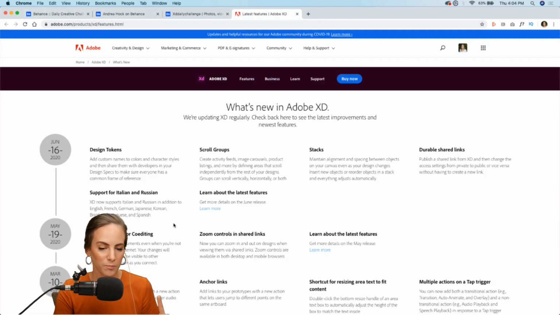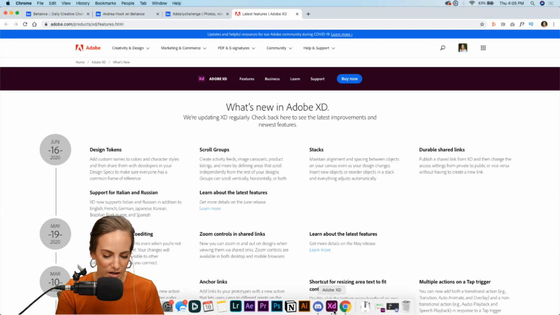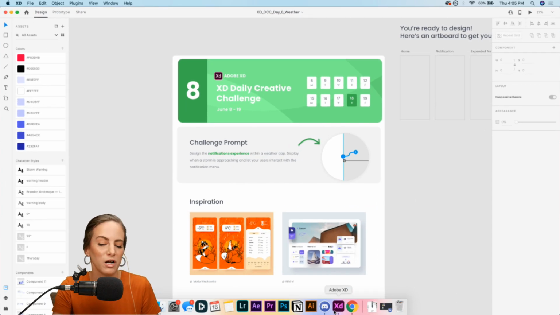Okay, another thing. There was a brand new release for Adobe XD, pretty recent, on Tuesday. If you didn't watch Howard's stream on Tuesday about all the new features, you can come over here and check them out: design tokens, scroll groups, stacks, all of these other ones. So definitely check them out. Or if you'd prefer to watch a video, Howard has some up on his YouTube channel as well, explaining those. But today we're going to focus on multiple interactions.